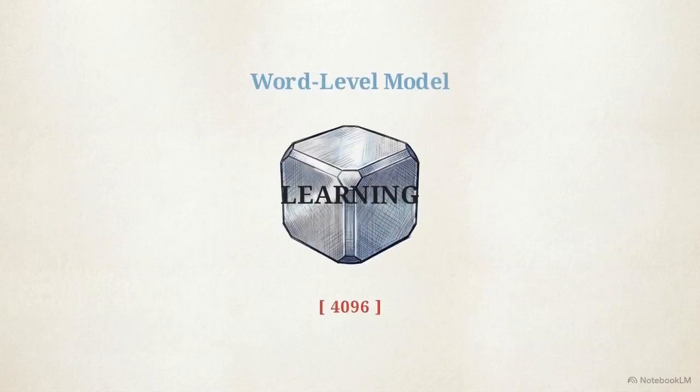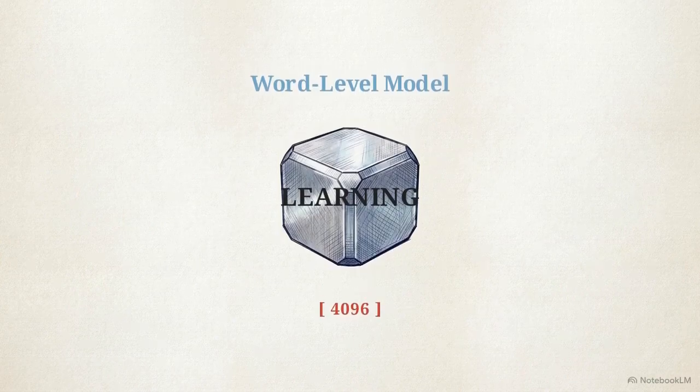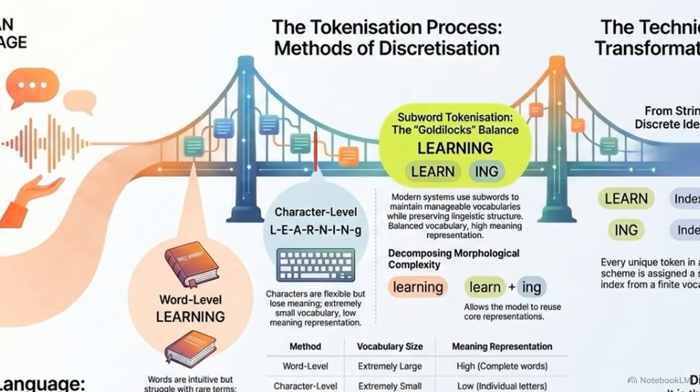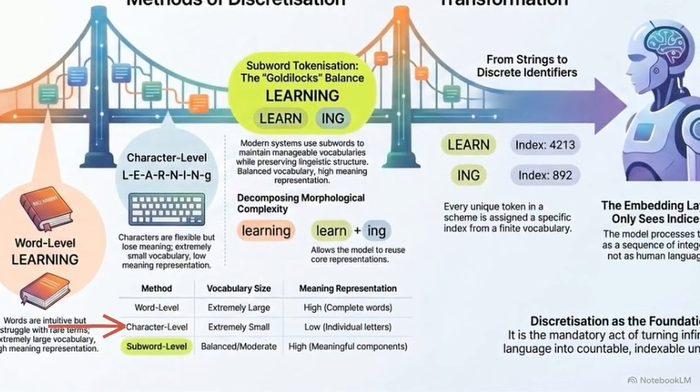To bypass the out-of-vocabulary problem, you could swing to the opposite extreme, character-level discretization. Breaking text into individual letters ensures a tiny vocabulary size. However, as shown here, spreading a single concept across 8 separate letter tokens destroys immediate semantic meaning, forcing the model to work much harder to understand simple concepts.